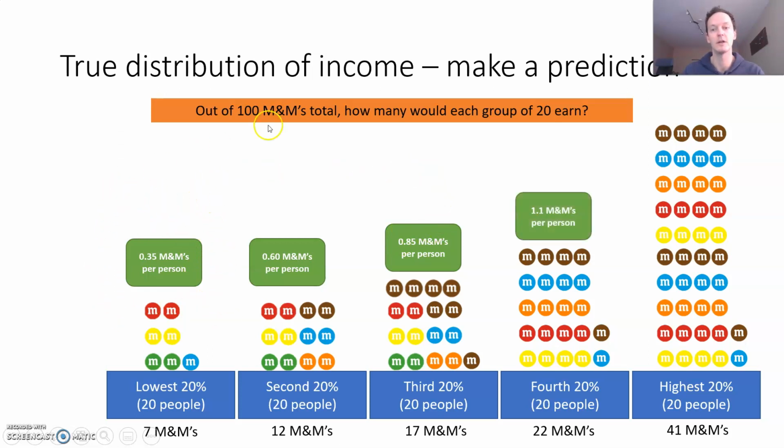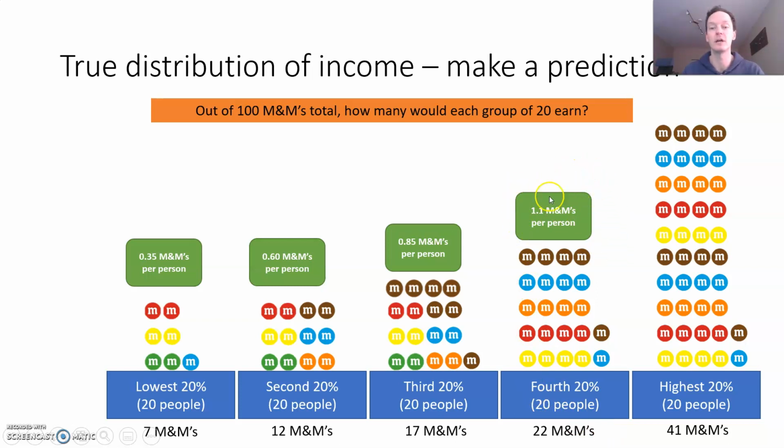Let's go to our next one. So now these are getting slightly more than one M&M per person. Remember, one M&M per person represented everyone getting the same amount. And we're all the way up here on the fourth group of 20 people, and they're getting just over one M&M per person, just over what we call equal distribution.